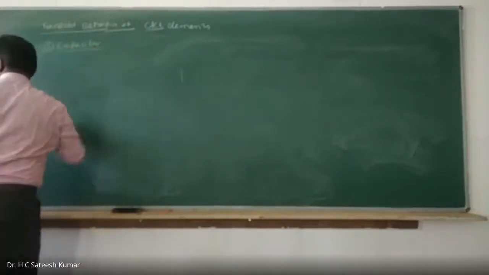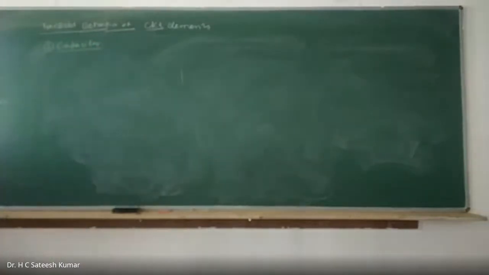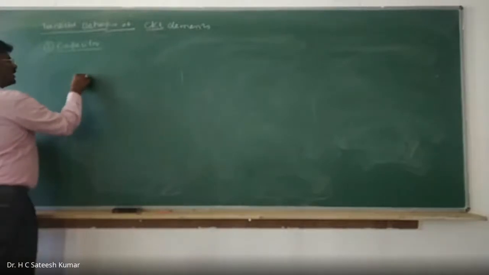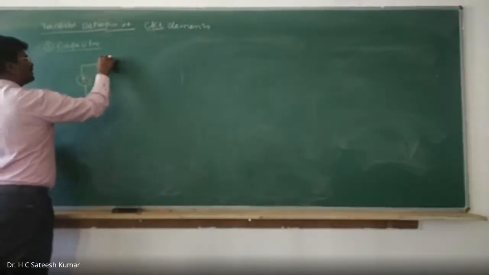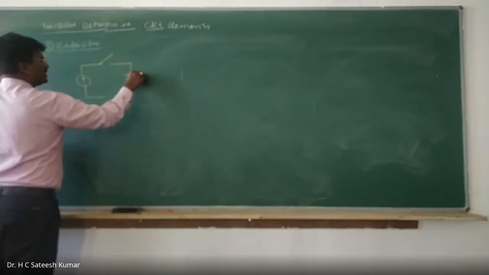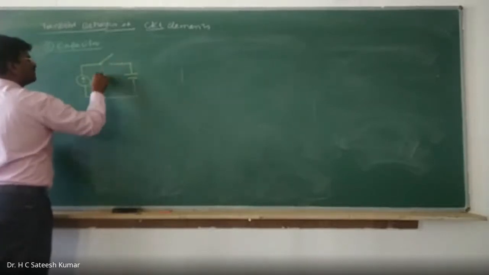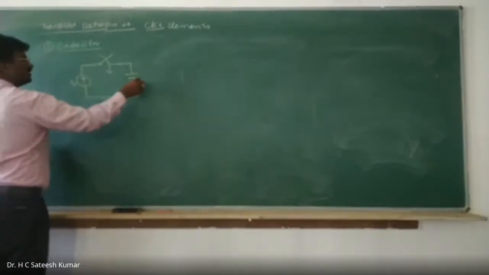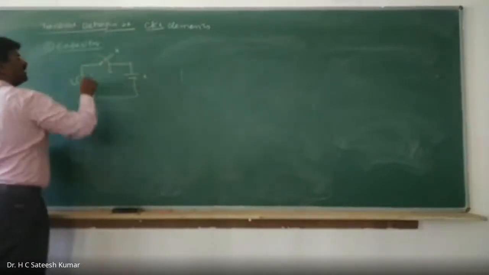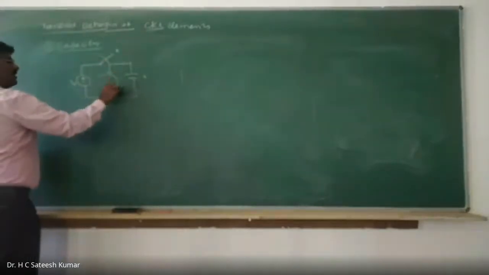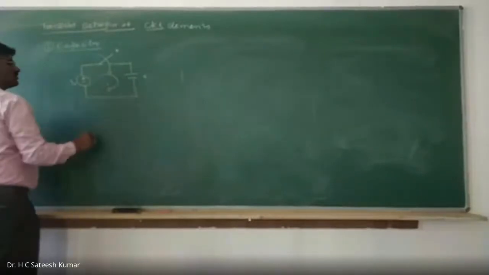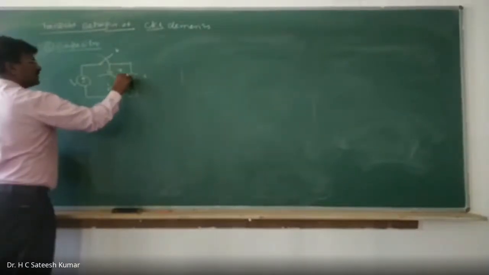Okay, let us say a voltage source and a switch, and there is a capacitor. V, this is C, this is K. Right. So I is the current flowing through this, and VC is the voltage.